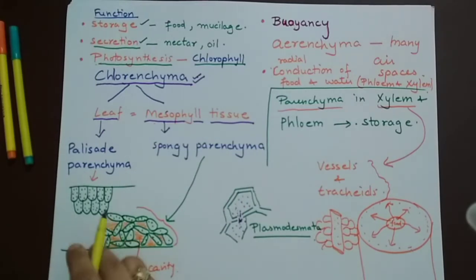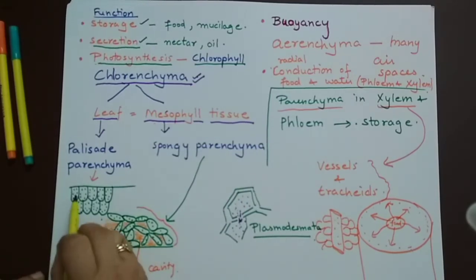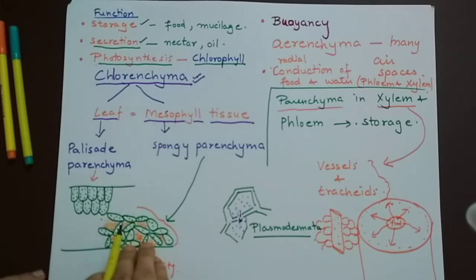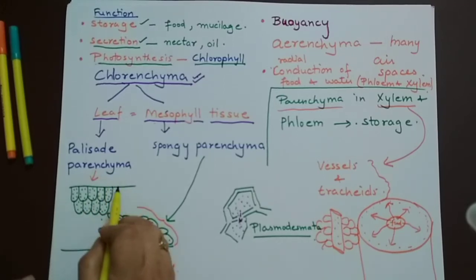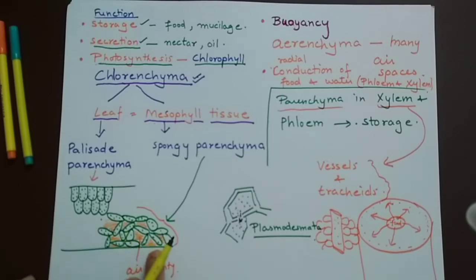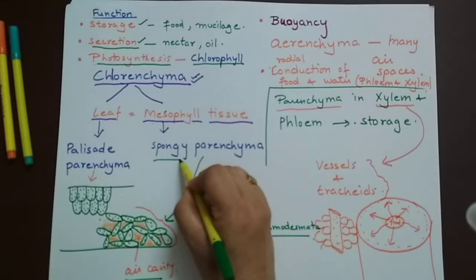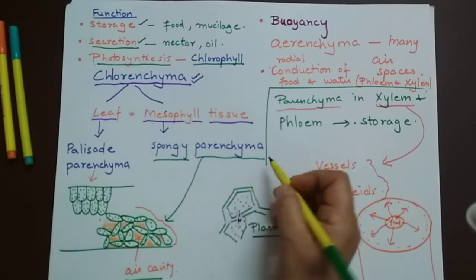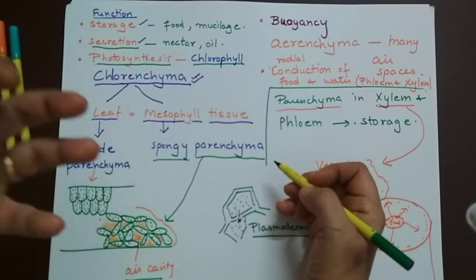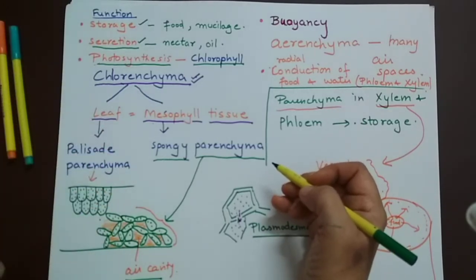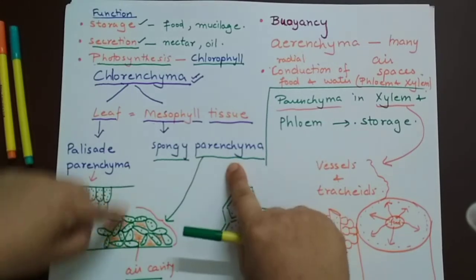Palisade parenchyma I have drawn here. They are tightly packed, elongated cells. Whenever we draw dicot leaves, we draw two types of mesophyll cells: the tightly packed ones are palisade parenchyma, and the cells in which there are many air spaces are found. These are air cavities. So if air cavities are there, we call them spongy parenchyma, because of the air spaces between them. That's why we call them what? Spongy. Okay, they are parenchyma and they are mesophyll.